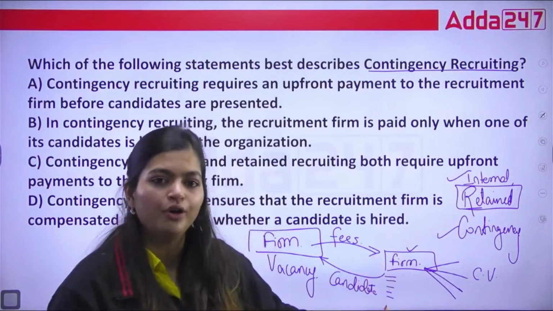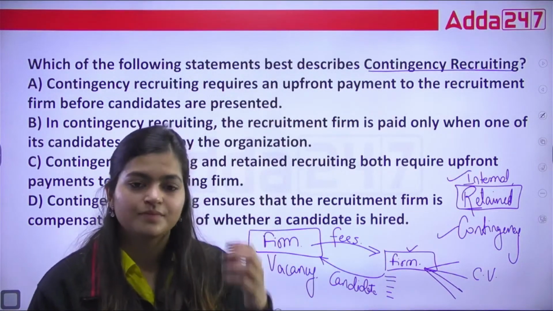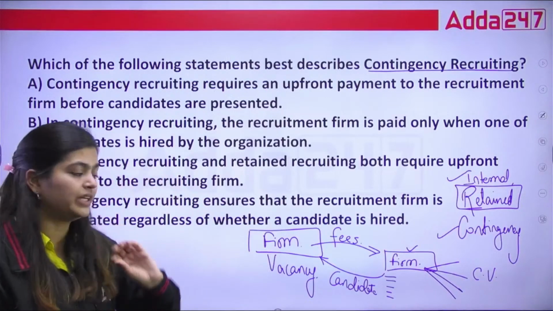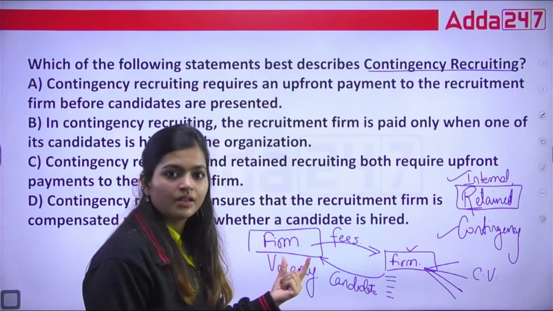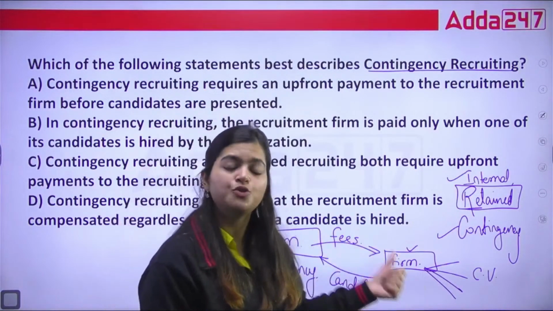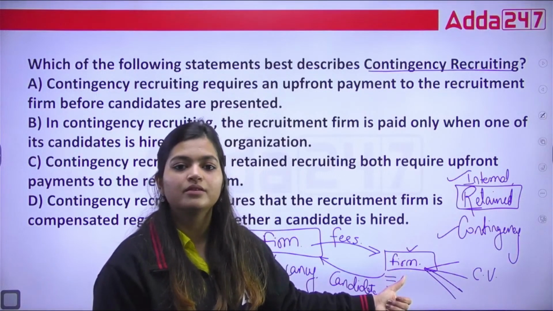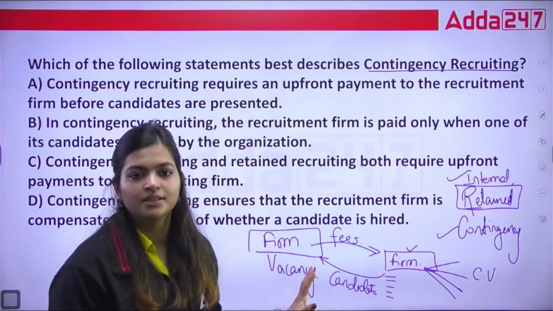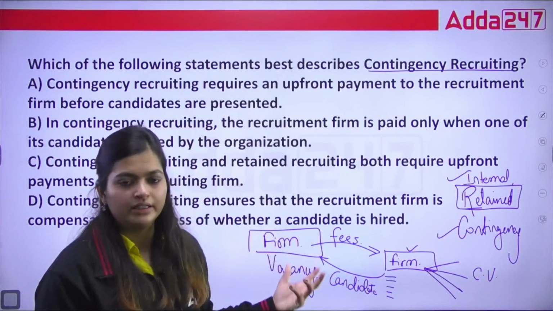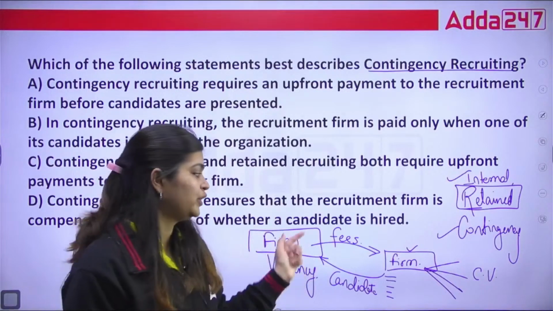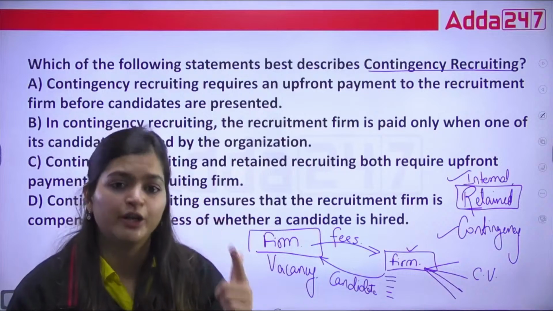What is this type of recruiting known as? The main firm has to pay the fees whether you appoint or not. They suggest candidates, it is up to you whether you want them or not, but you have to pay fees every time. This is also one type of recruiting.